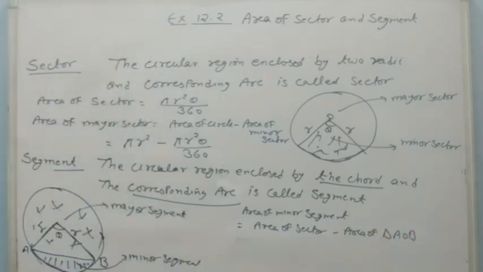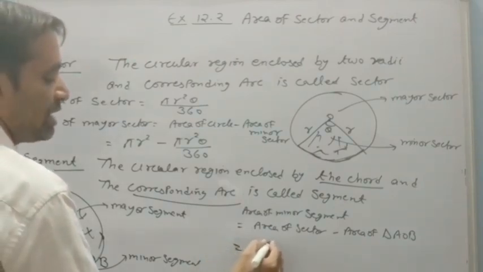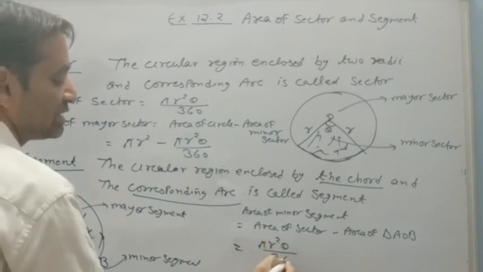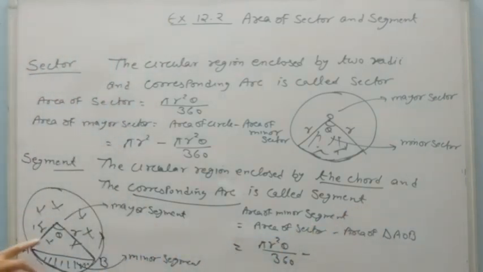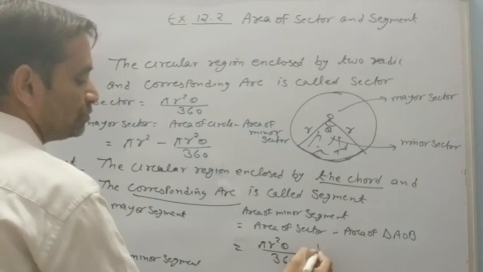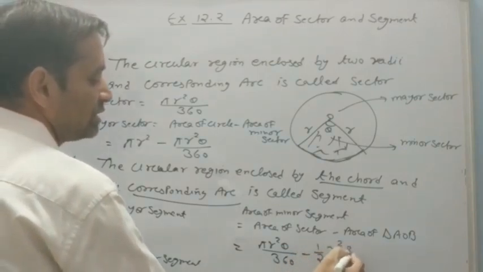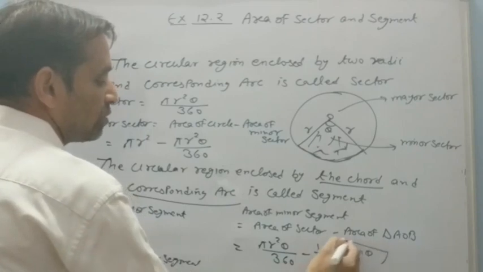But the problem is that how will you find the area of triangle? Because there is not always an angle of 90 degrees where you can say that area of triangle is half base into height. The angle can be anything, it can be 30, 60, or 45. So in this case there is another formula: pi r square theta upon 360 is the area of sector. For area of triangle having any angle, it is 1 upon 2 r square sin theta.